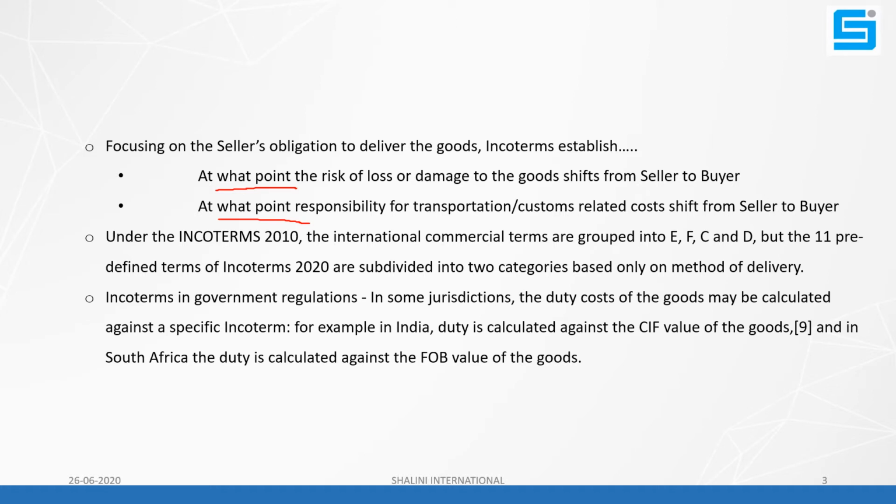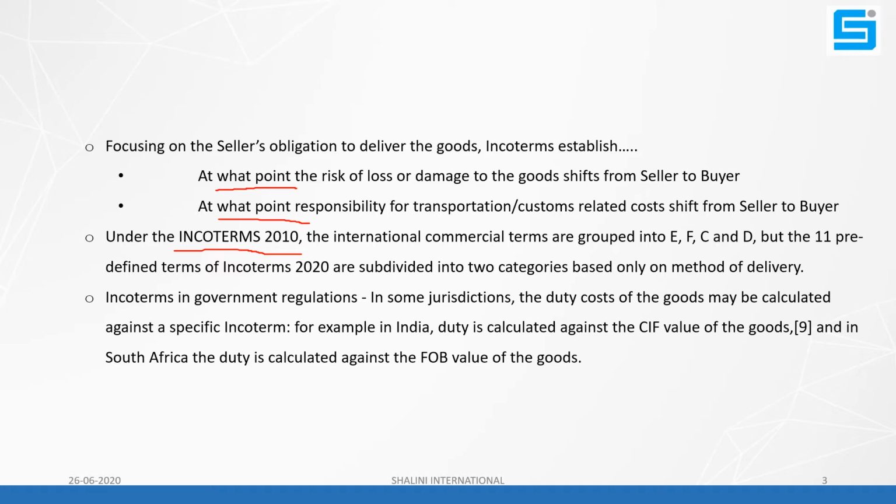Under Incoterm 2010, which was the earlier version, the international commercial terms were grouped into E, F, C, D, but the 11 predefined terms of Incoterm 2020, the later version, are subdivided into two categories based only on method of delivery. Please remember, it is decided on the method of delivery.